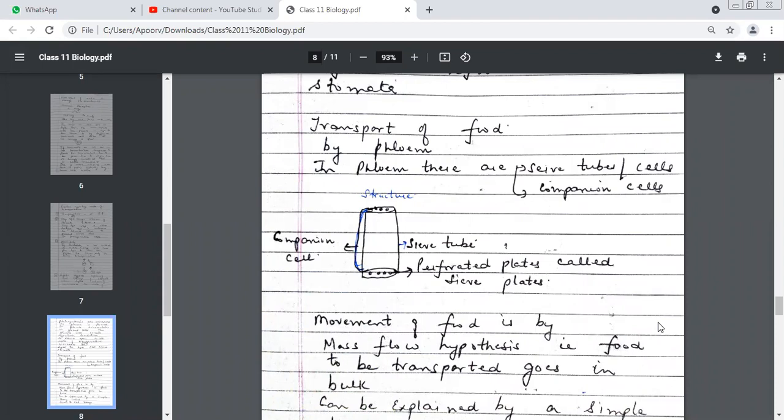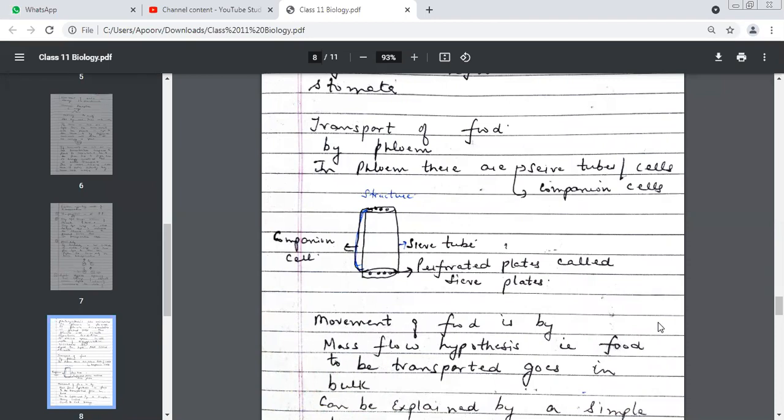Now you see these sieve cells are actually long cells, column-like cells, so we call them sieve plates. And they have perforated plates. If you can see these dots, they are perforated. What do you mean by perforated? Something which has holes or pores in it.